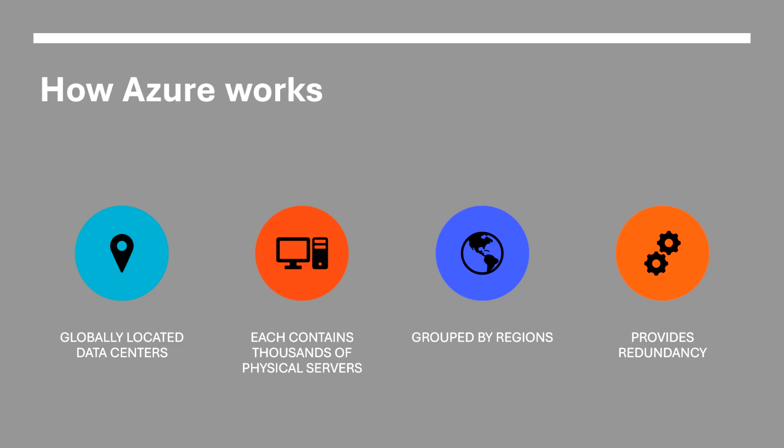Users interact with the platform through the Azure portal, command line tools, or APIs to create and manage the resources they need. It uses virtualization and containerization to efficiently allocate compute and storage resources across its massive infrastructure.